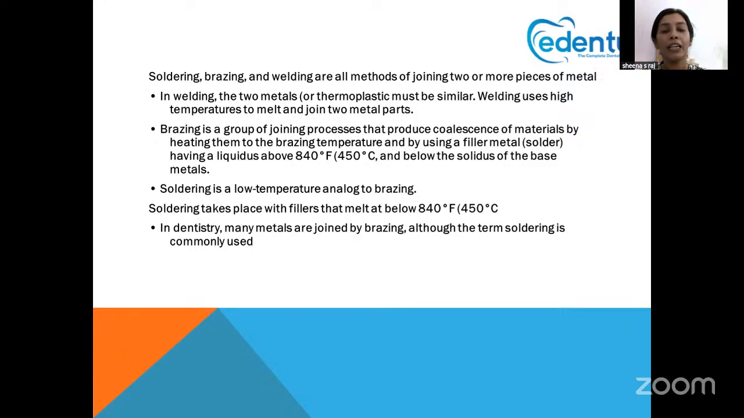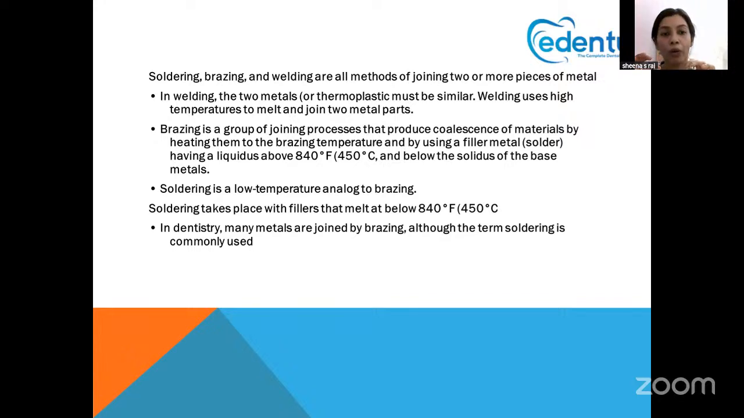In welding, the two metals must be similar. Welding uses very high temperature. While brazing is always used with a filler in between, having a liquidus temperature of 840 degrees Fahrenheit. You need to know it in Celsius also, 450 degrees Celsius.